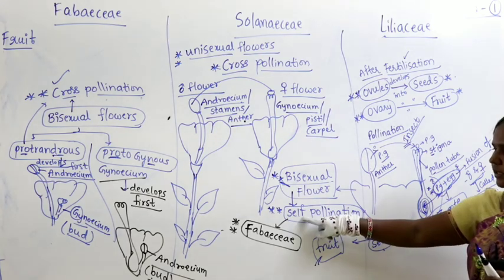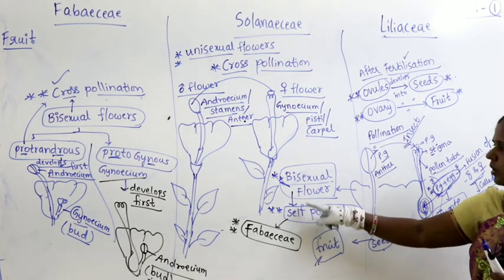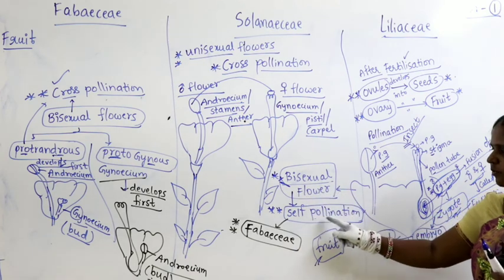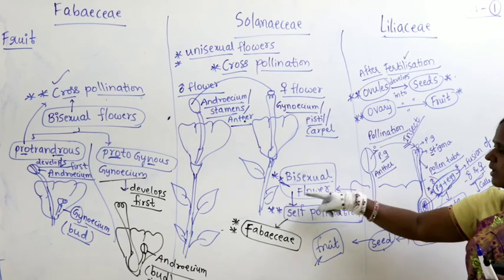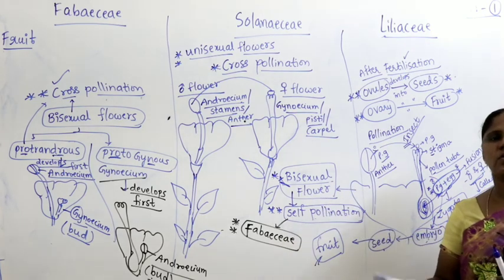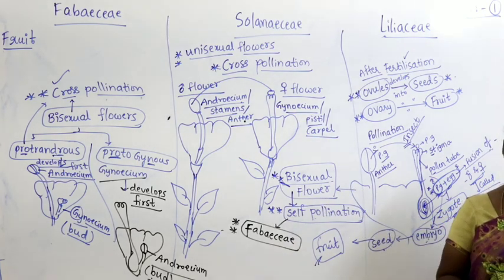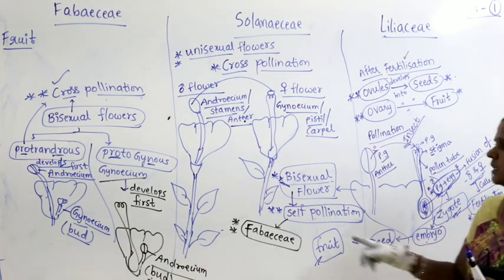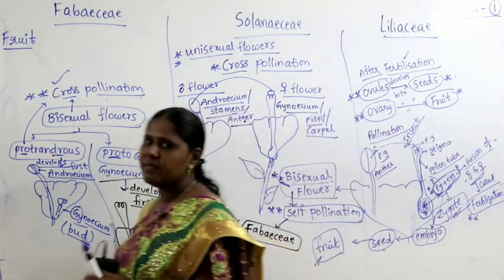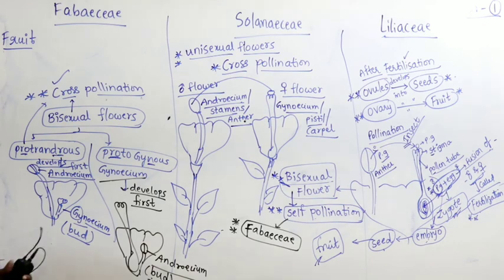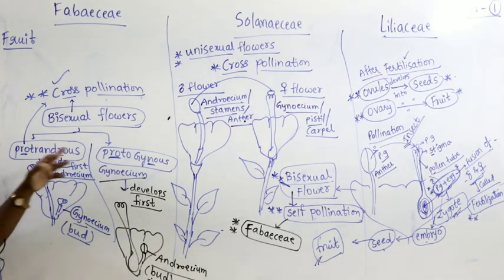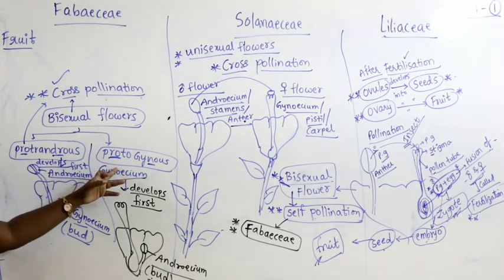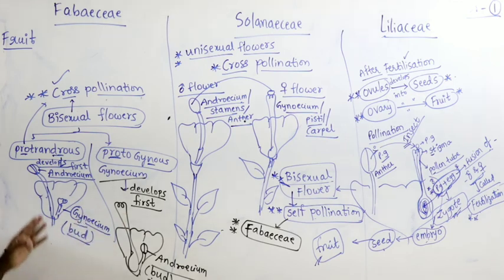So if you get the statement "all bisexual flowers undergo self-pollination," it is a wrong statement. "All bisexual flowers may not undergo self-pollination" is a right statement. What is the reason for this? Because we have assertion and reason questions, no? Because in some of the bisexual flowers we may find conditions like protandrous, or in some flowers we find protogynous.